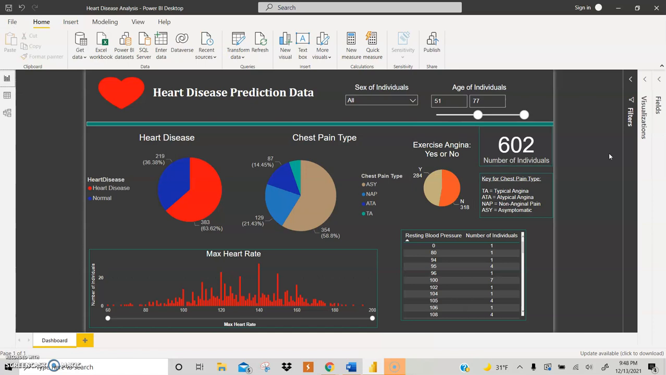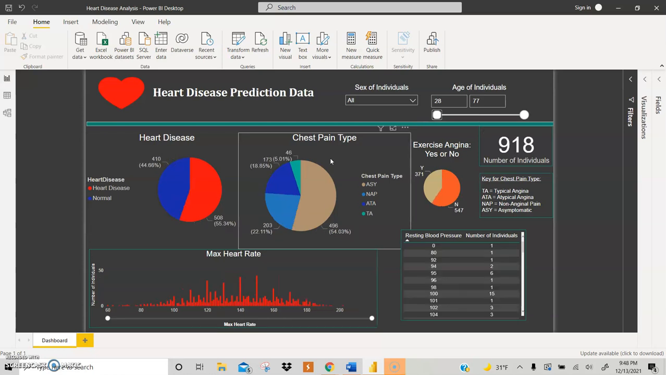For my dashboard, I have the sex of the individuals, the age of the individuals, heart disease, chest pain type, if they have chest pain while exercising, the number of individuals, and a little key for the chest pain type, just so people know that ASY is asymptomatic. The max heart rate is listed down here, and then the resting blood pressure and the number of individuals that have that number on the side.